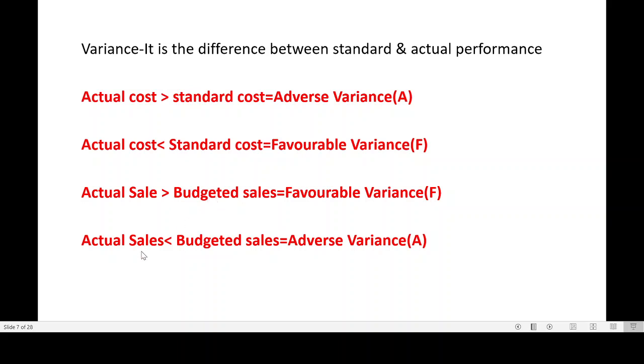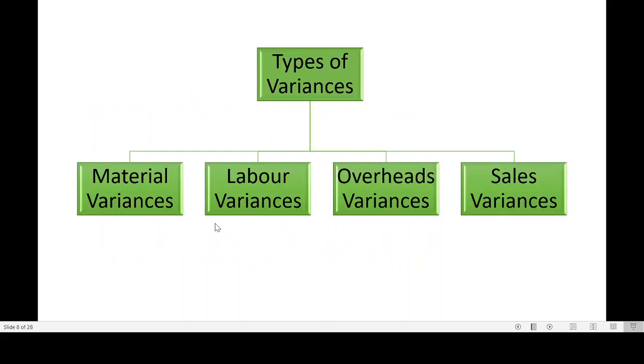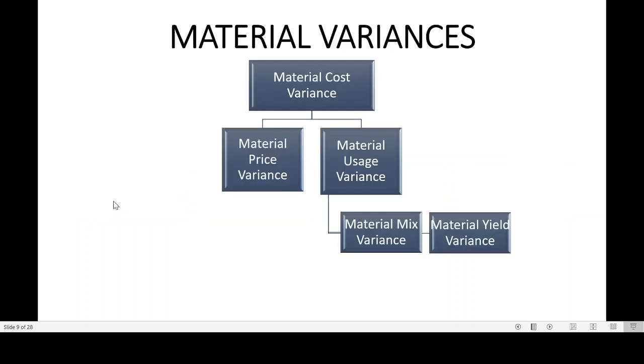And if your actual sales is lesser than the budgeted sales, it will be considered as the adverse variance. So these are the types of variances. Now standards are set specifically for these four elements. Three of them are cost and one of them is income. So material variances, labor variances, overhead variances and sales variances. So in this video we'll be discussing material variances.